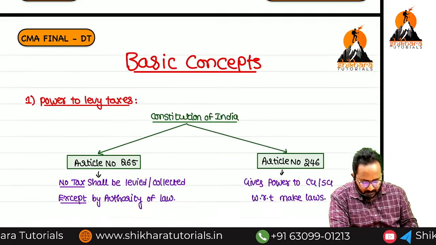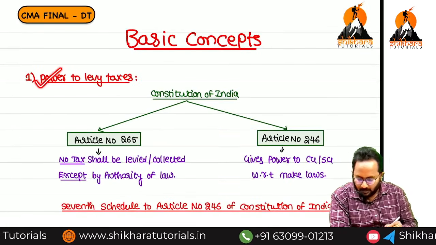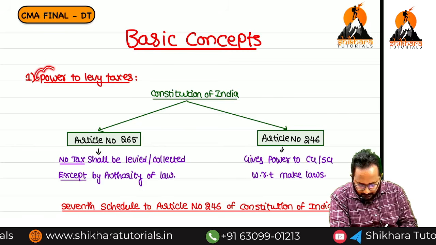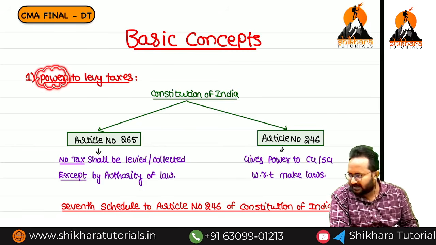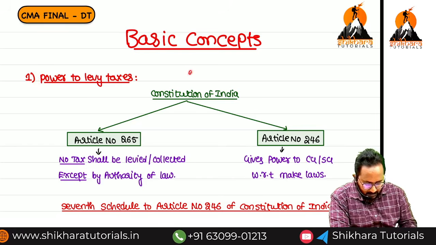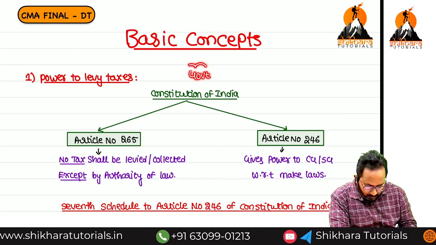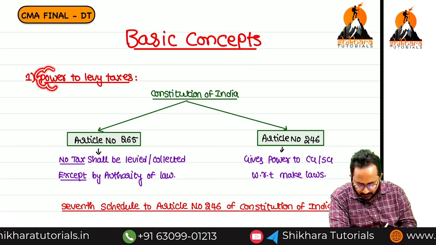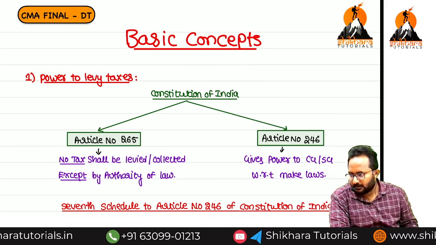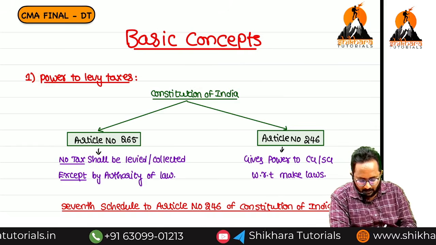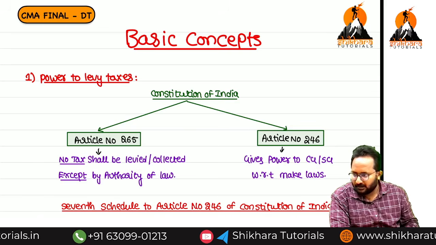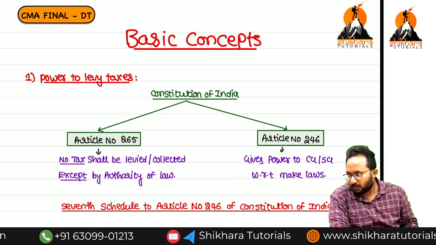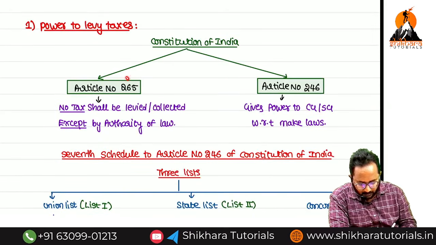So just the basic concepts we have started. Within that, the first point is power to levy taxes. Who is given the power to levy the taxes? Generally, who will collect the taxes in India? Government. For government, who has given the power? The Constitution of India. Within the Constitution of India we have articles. How many articles do we have to read now? 2. First, article number 265.